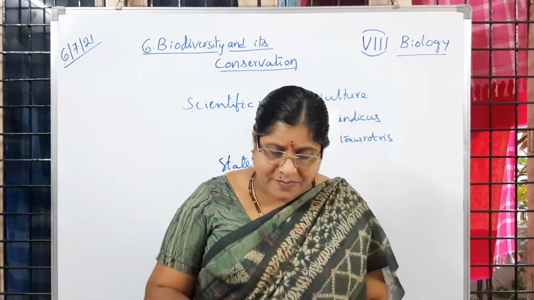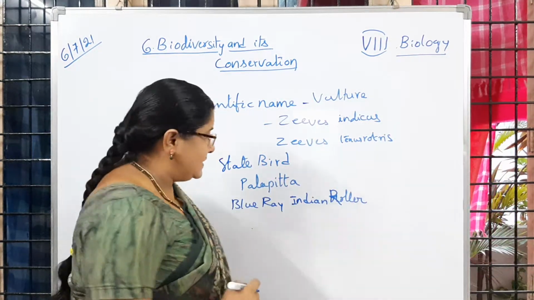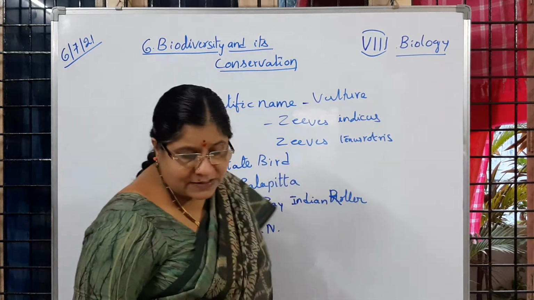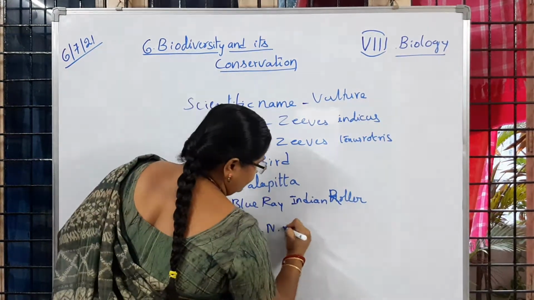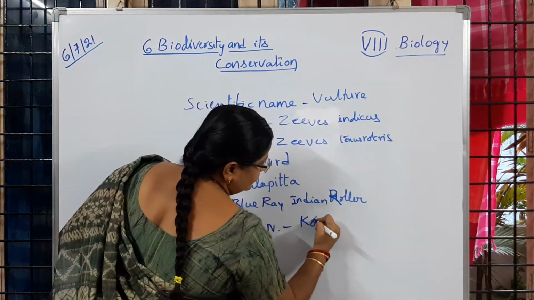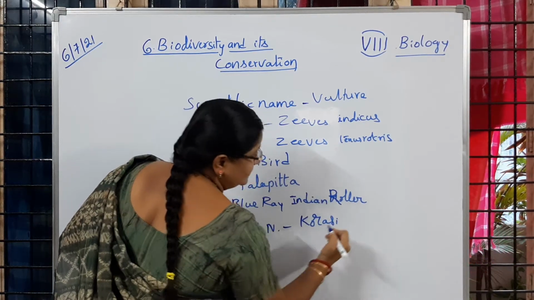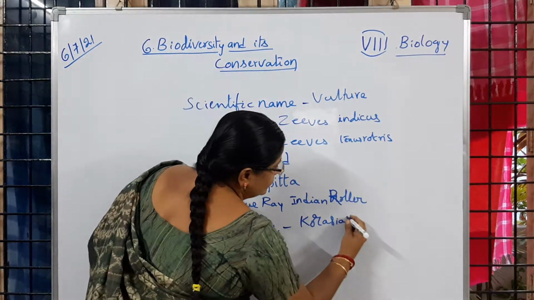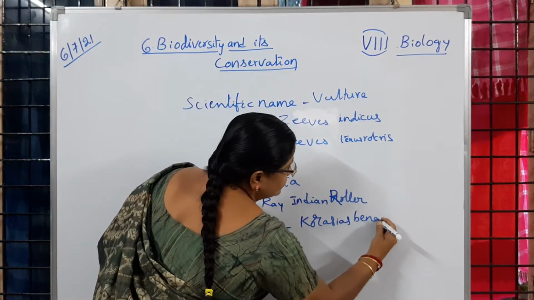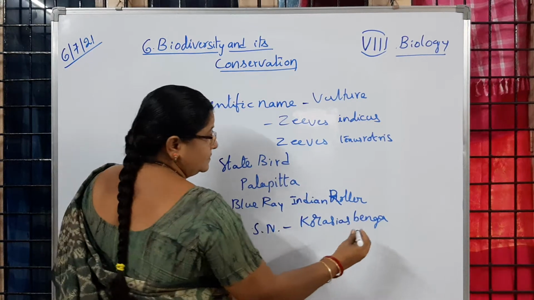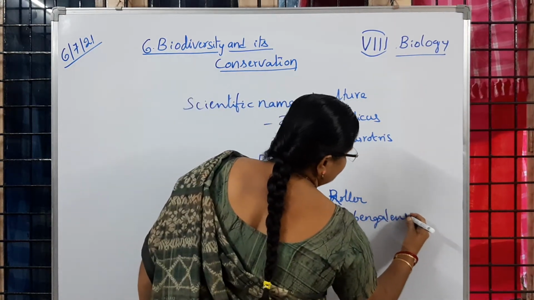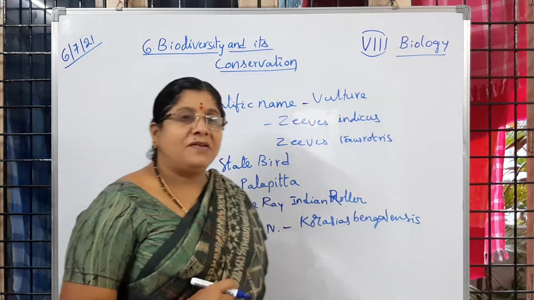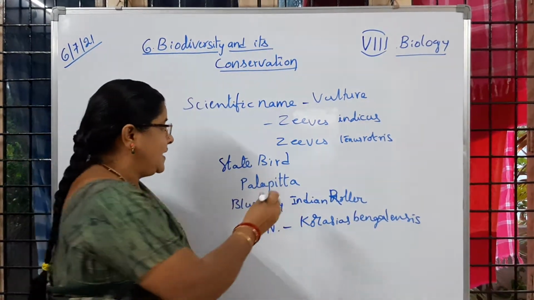Its scientific name is Coracias benghalensis. Coracias benghalensis is the scientific name of our state bird Palapitta.